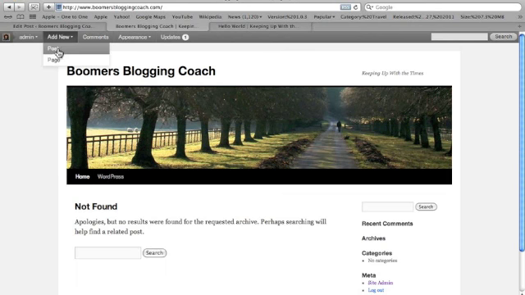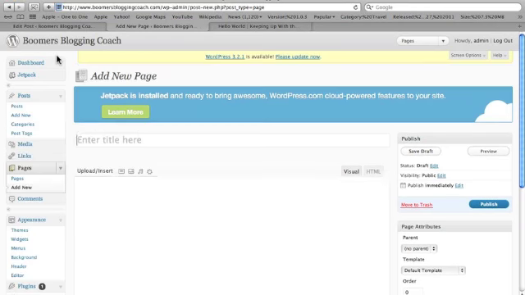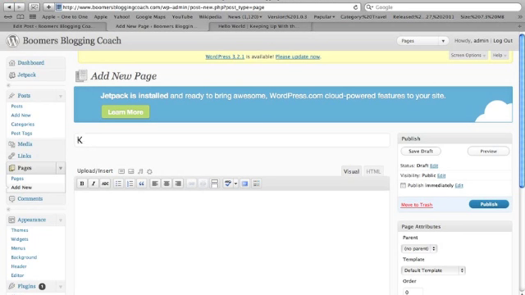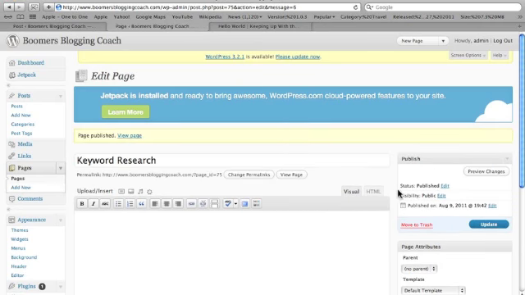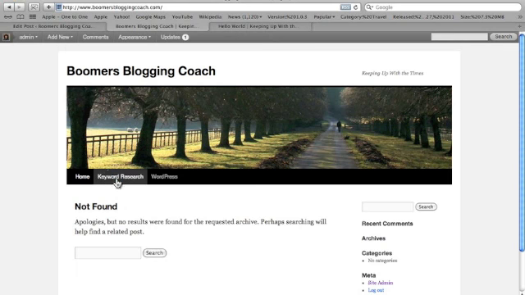Let's go add another page or two. I'm going to put, let's do some keyword research, because I'll be writing a lot about that. So I'm going to add that, because if you're going to be blogging, you're going to need to know about keyword research. And now you see the keyword research has also been added.